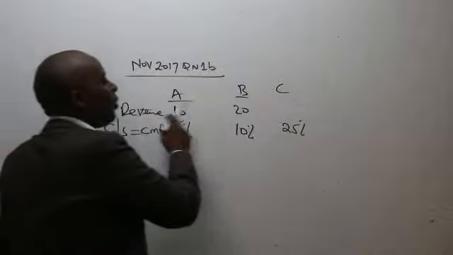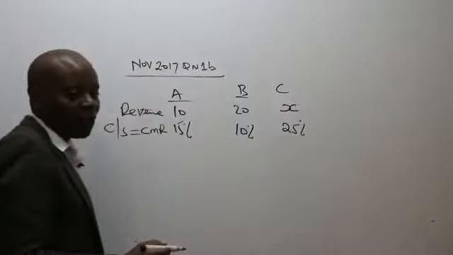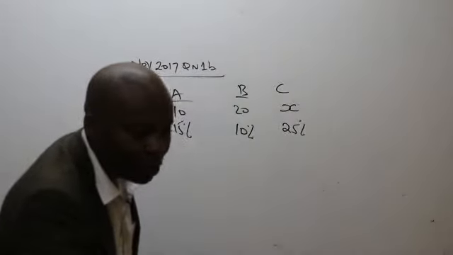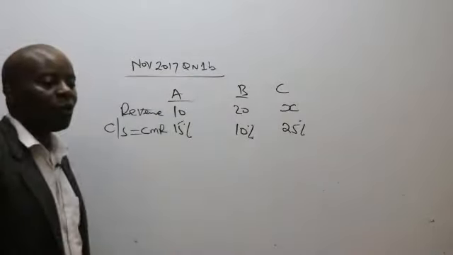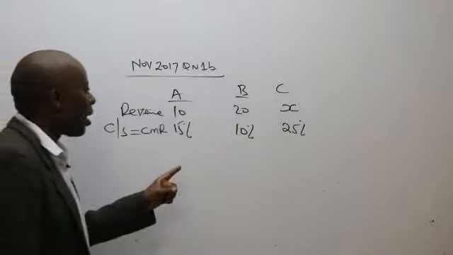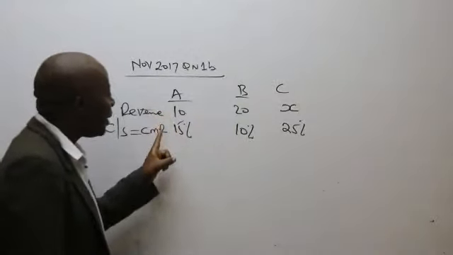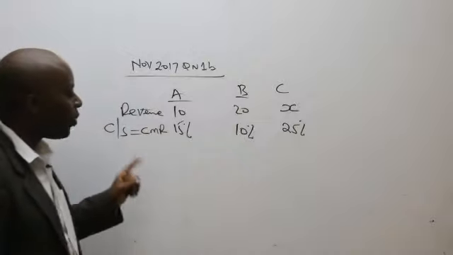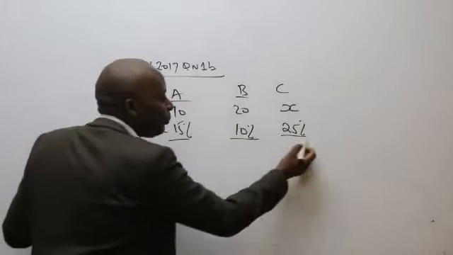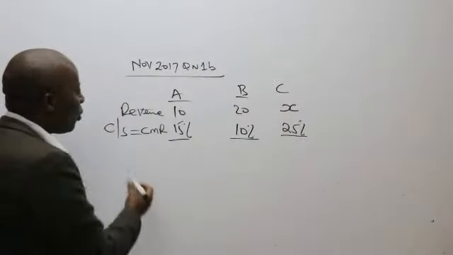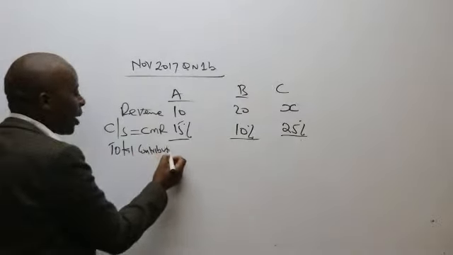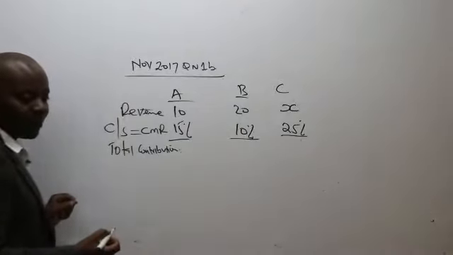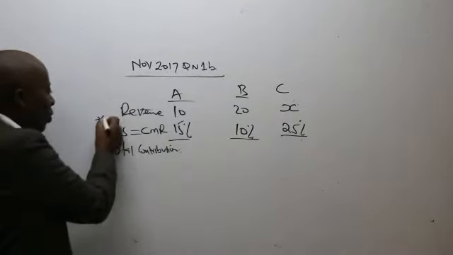So, ladies and gentlemen, it is the revenue of C that we do not know. So we let that one be equal to X. Now, ladies and gentlemen, please listen. Whenever you see revenue and you are seeing CMR somewhere, always multiply the 2, for you to be able to give us what we normally call the total contribution.